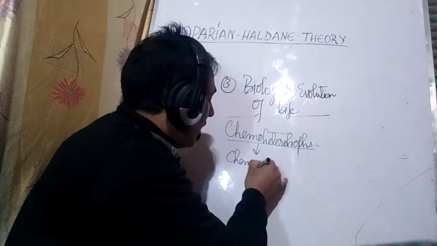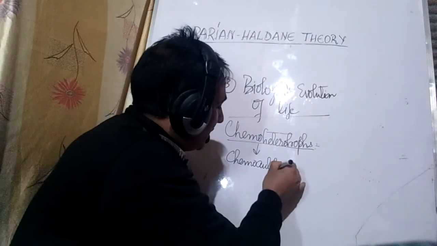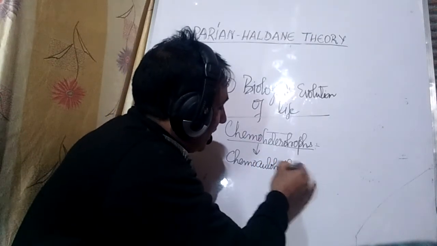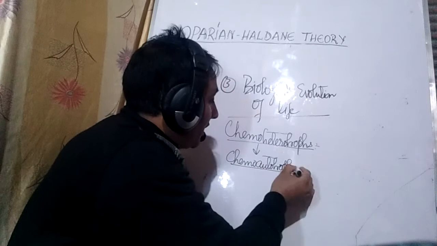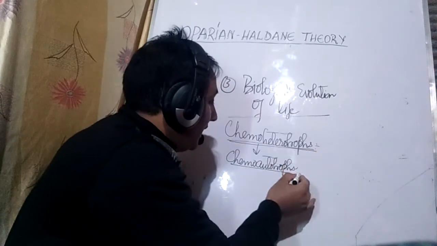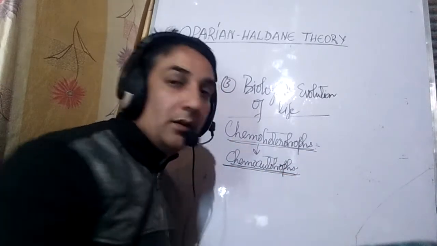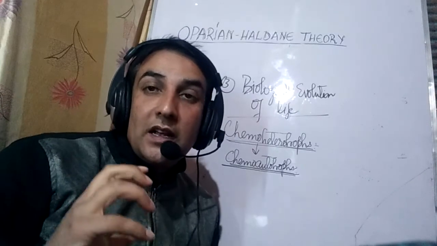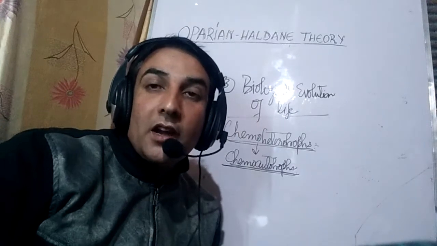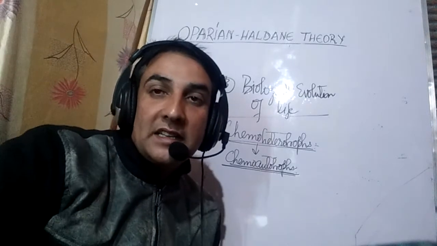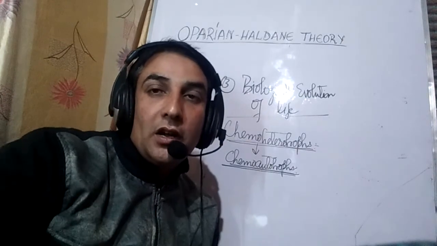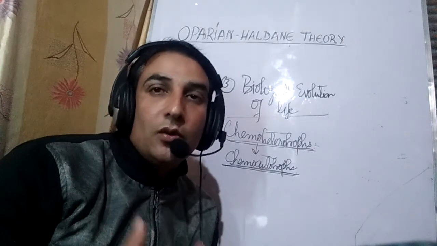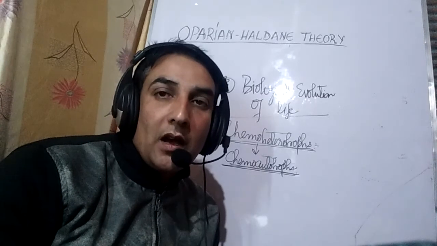So the first mode of nutrition on this planet was chemoheterotrophism. Later on, the second mode of nutrition was chemoautotrophism. These chemoautotrophs began to convert the simple inorganic molecules present in the primitive broth into organic molecules.